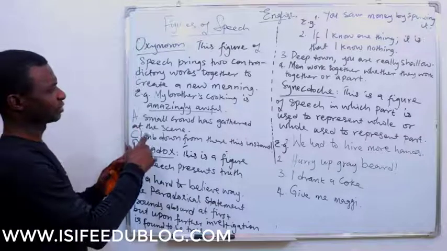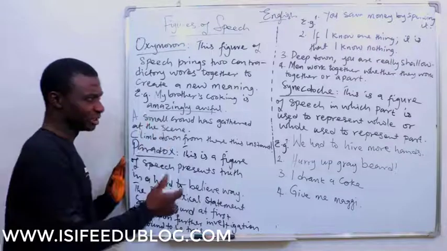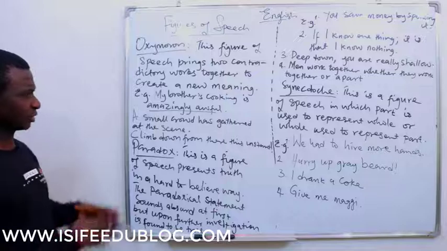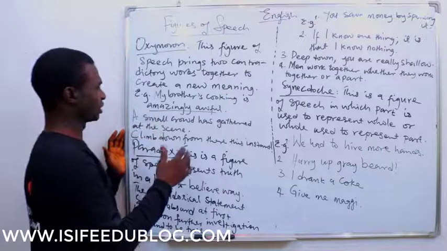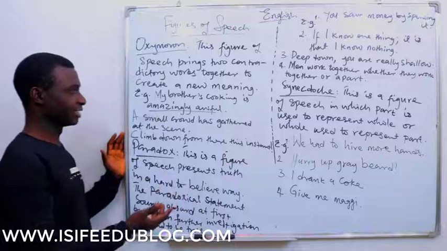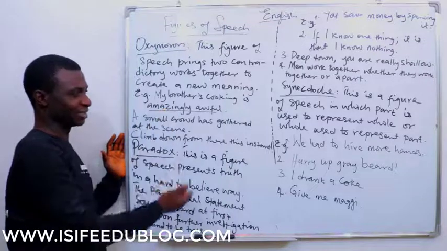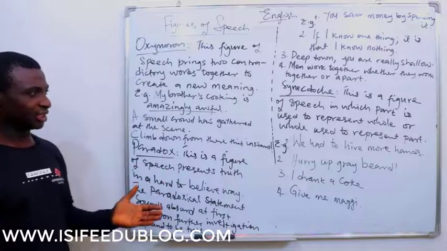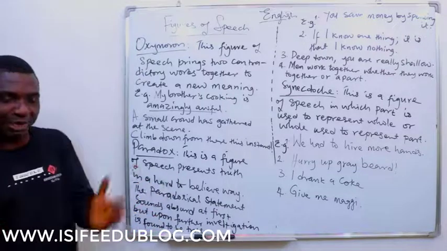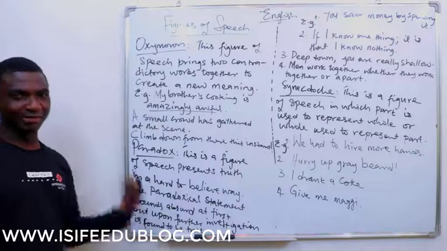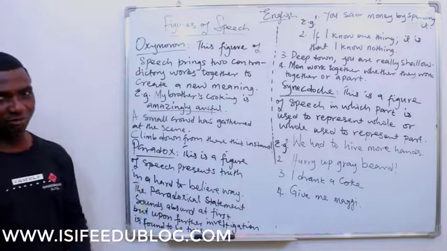Look at this. We create a new meaning by bringing words that are contradictory together. My brother's cooking is amazingly awful. Now, amazing on one hand, awful on another hand. So this cooking, you will not say is too bad. You will not say is too good. It's something in between amazing and awful.